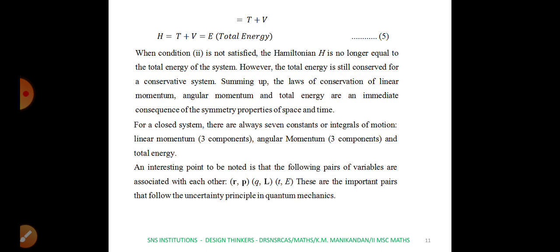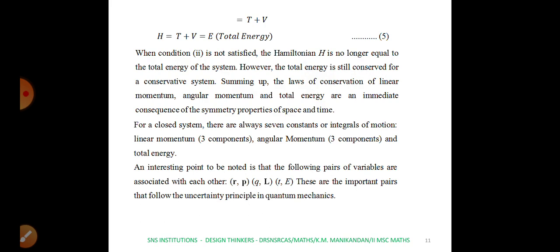Finally, after summing up, the laws of conservation of linear momentum, angular momentum and total energy are immediate consequences of the symmetry properties of space and time. With respect to the symmetry properties of space and time, we have proved that linear momentum, angular momentum and total energy are all conserved.